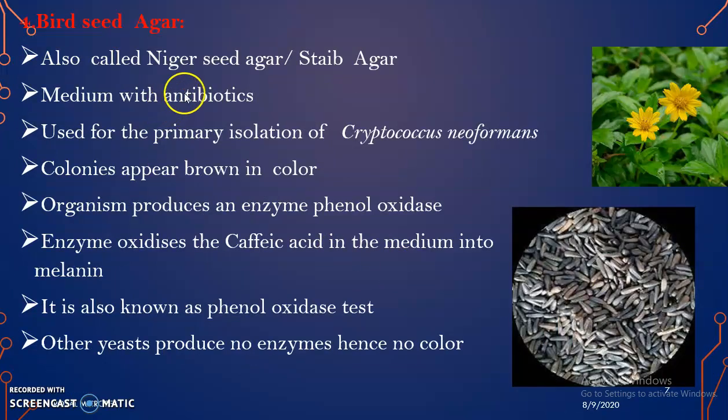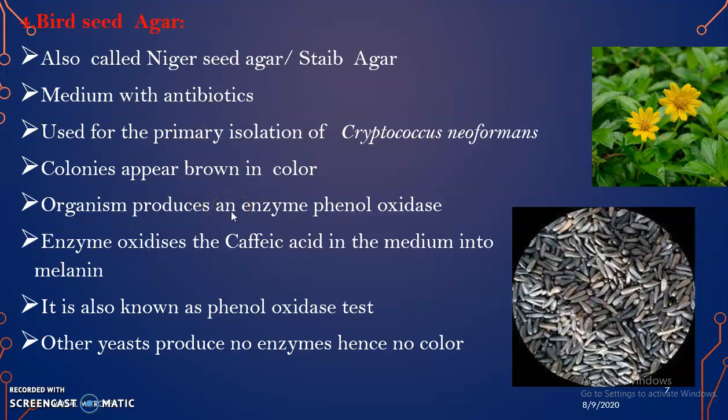Fourth one is birdseed agar, also called niger-seed agar or Staib agar. Here this is the birdseed plant or niger-seed plant, and this is the seed, and the medium is mainly used with antibiotics, used for primary isolation of Cryptococcus neoformans. Colonies mainly appear brown in color.